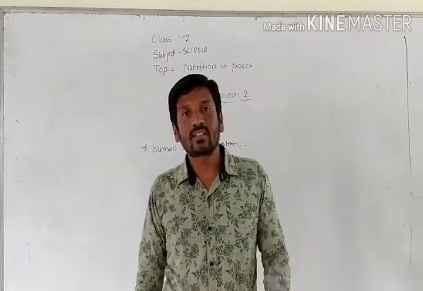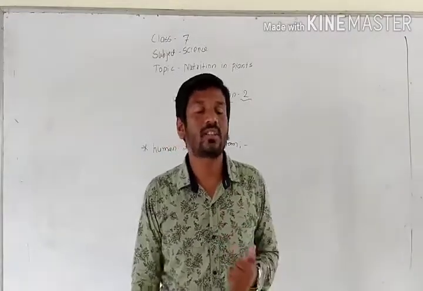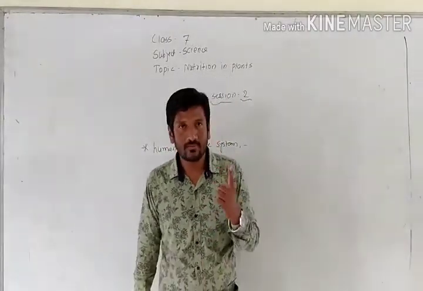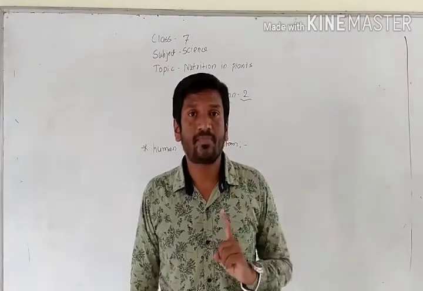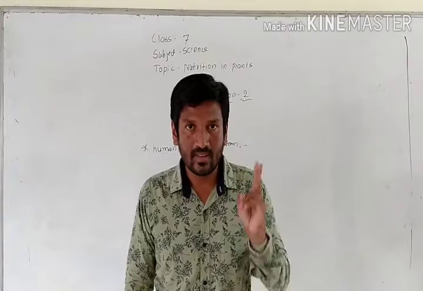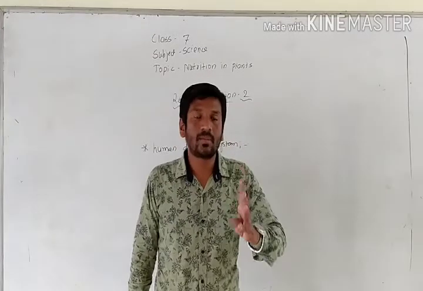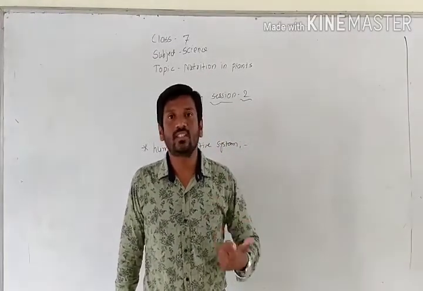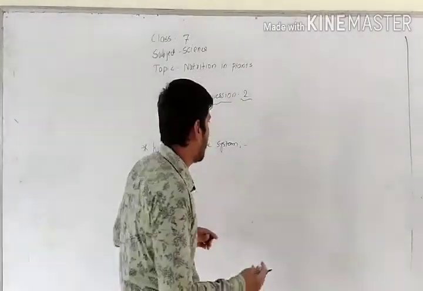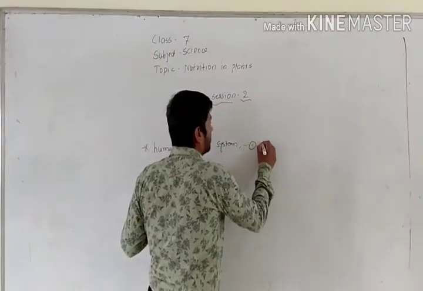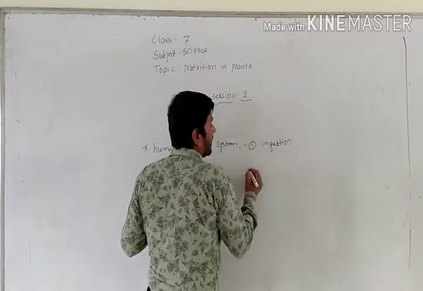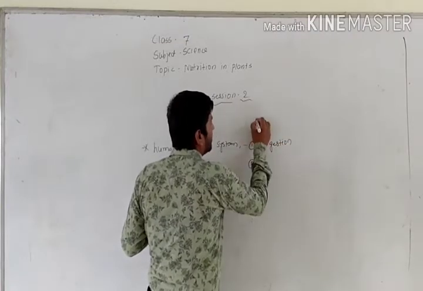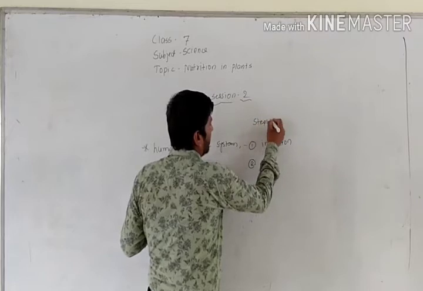Before this, let's see the 5 processes that occur in our body. First one is ingestion. Remember, ingestion. Next, digestion, absorption, assimilation, and egestion. These are the steps of digestion.